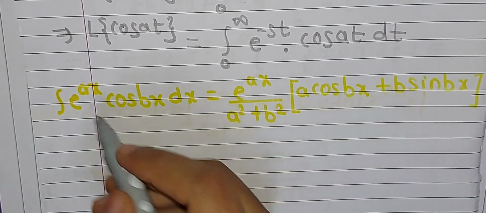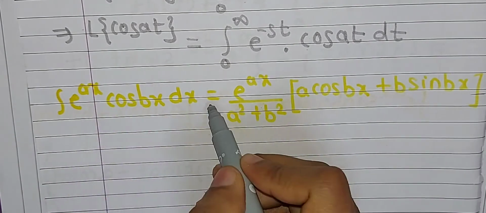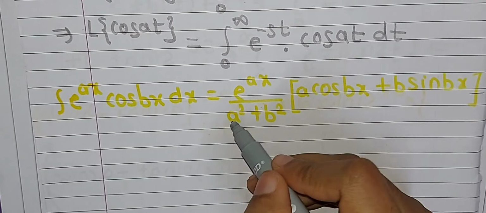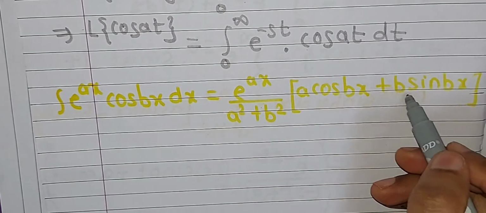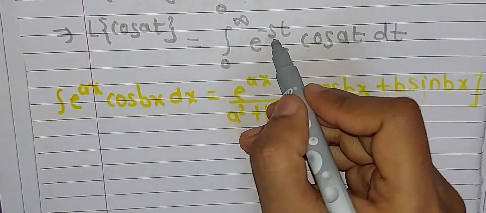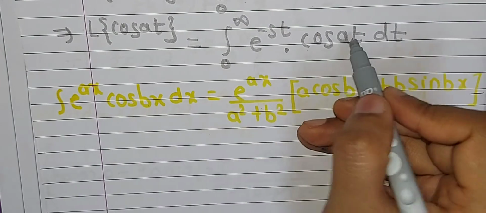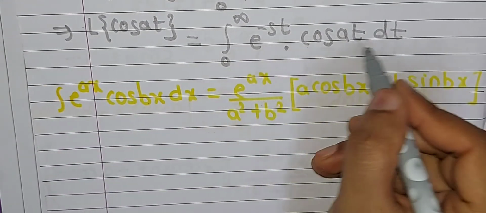That formula says integration e raised to ax into cos bx dx will give us the answer e raised to ax divided by a square plus b square into a cos bx plus b sin bx. Here a is equal to how much? Minus s, and b is equal to how much? a. So with the help of this formula, we are going to solve this integration.